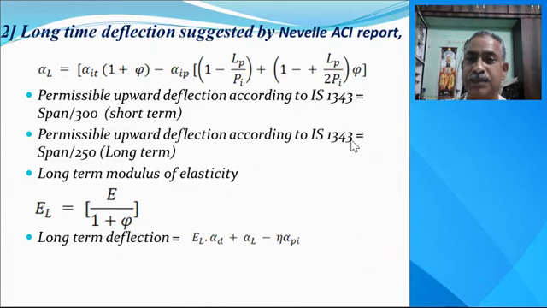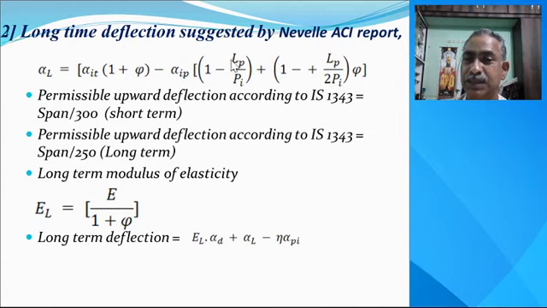The second formula is suggested by Branson as per the ACI report, in which alpha L, that is the long time deflection, is equal to alpha IT. Again, this deflection is related with the dead load plus live load, that is the total load, into 1 plus phi, minus alpha IP, the deflection due to the initial pre-stressing force, in bracket 1 minus LP divided by PI.